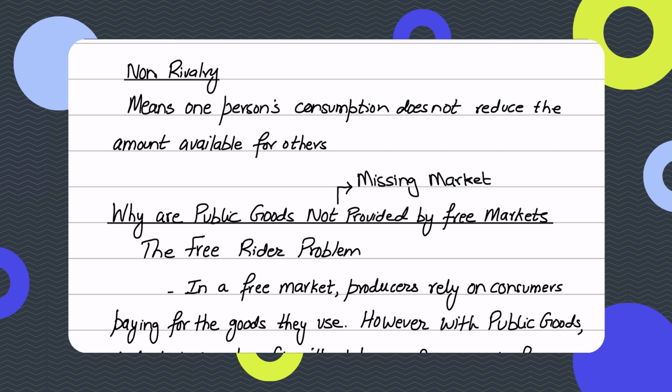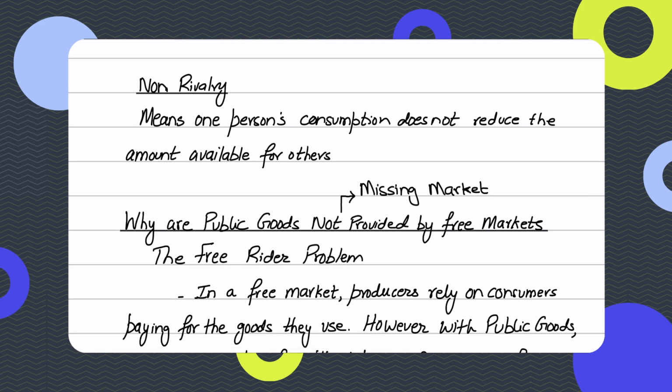But in contrast, when we talked about private goods like food or clothes, or chocolates, let's say, they are rivalrous, because if one person consumes them, then it means that less is available for others, right guys? But public goods are non-rivalrous, meaning that one person's consumption of the good will not reduce the amount available for others.